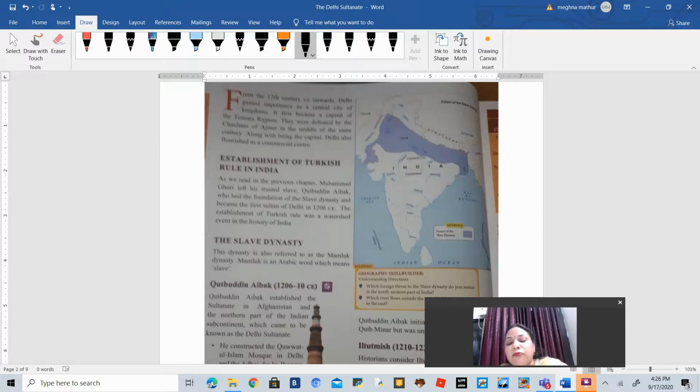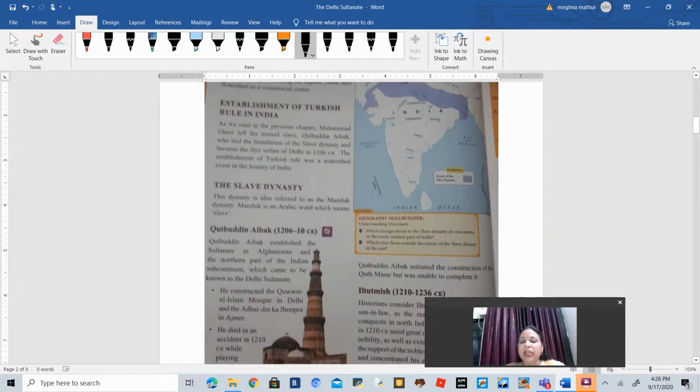So, what is the history behind it? In the previous chapter, you read that some Turkish rulers came to India and plundered India. The first was Muhammad Ghazni, and after that Muhammad Ghori came.